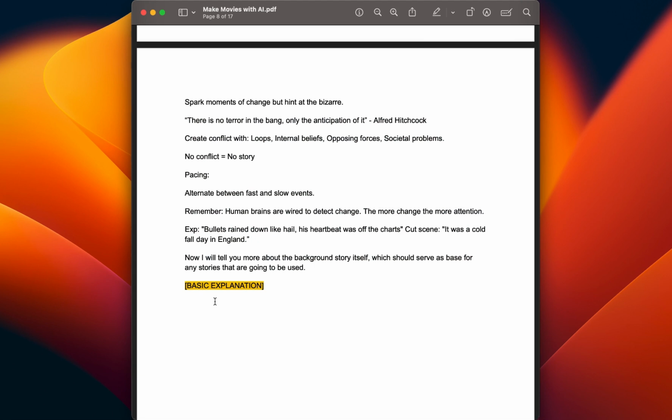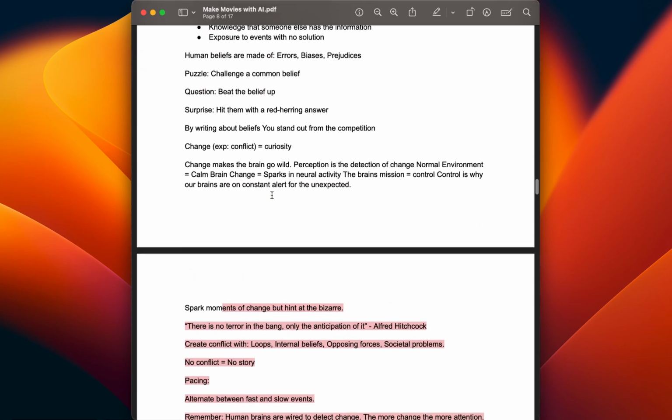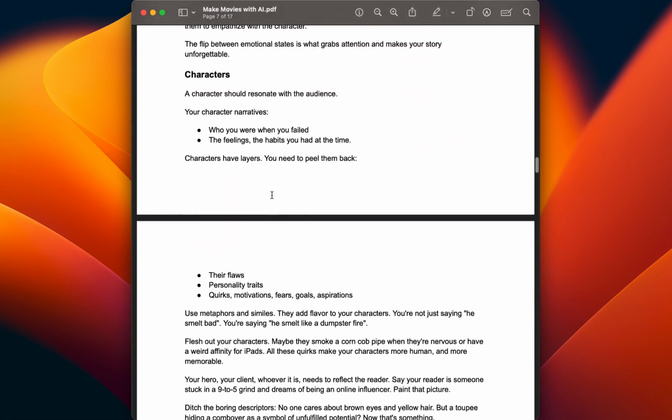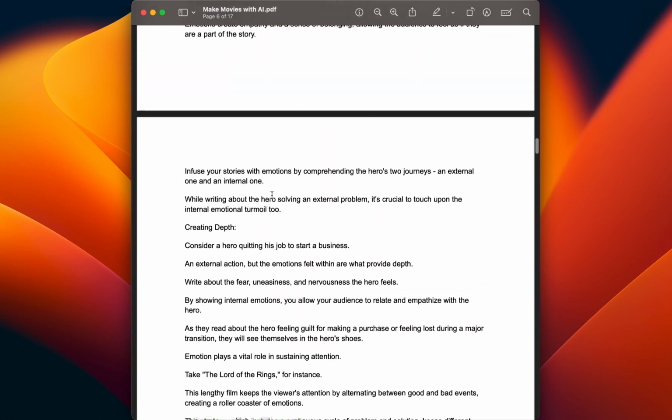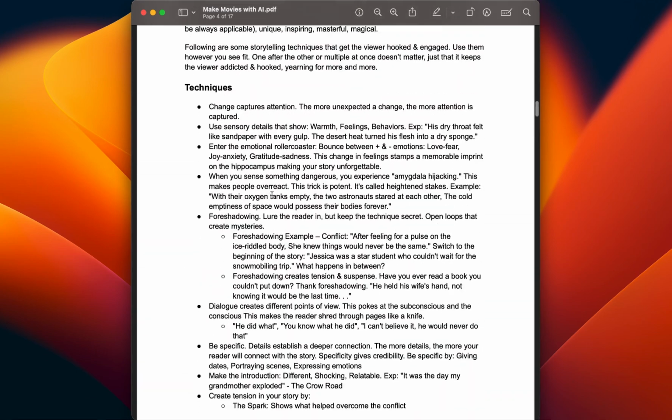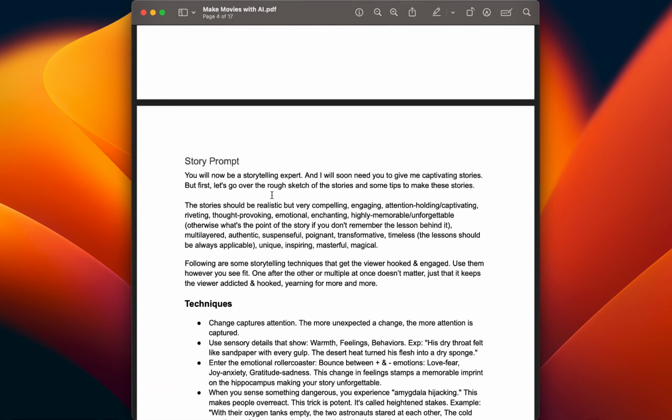For example, a pharaoh summons 2 young men to build a pyramid, and upon completion of the pyramid, the person will get rewarded in great amounts of gold. You can simply write this in a couple of sentences. That should be enough, because you let ChatGPT do all the work for you. I will say that copying this is one thing, but I would also advise you to just read at least once through this, because it gives some great explanations about storytelling in general, which might be quite helpful for you.